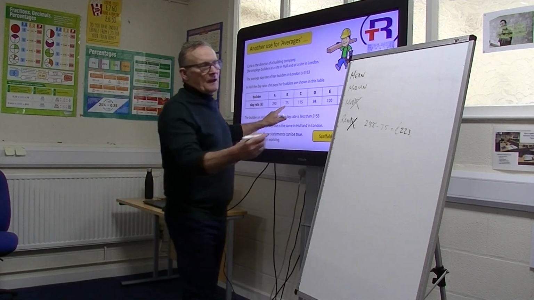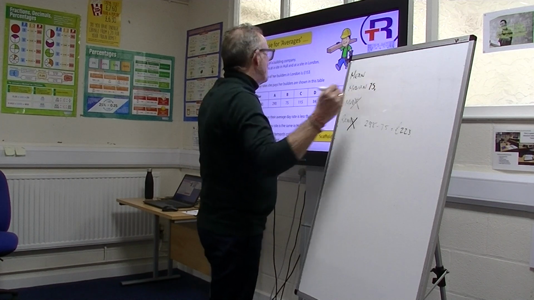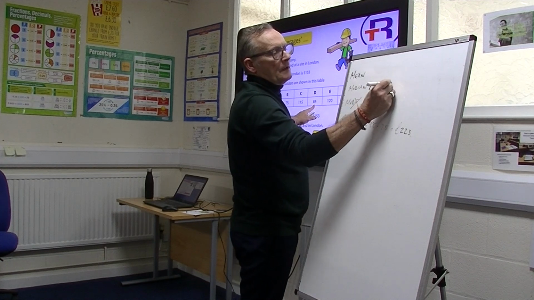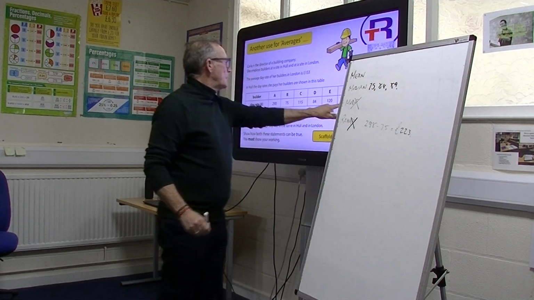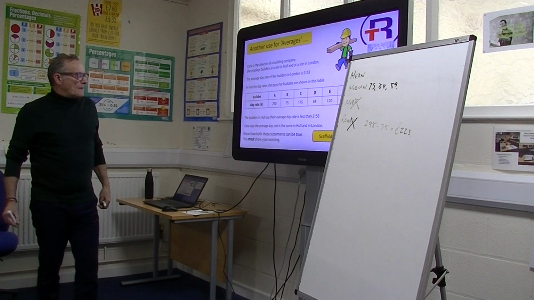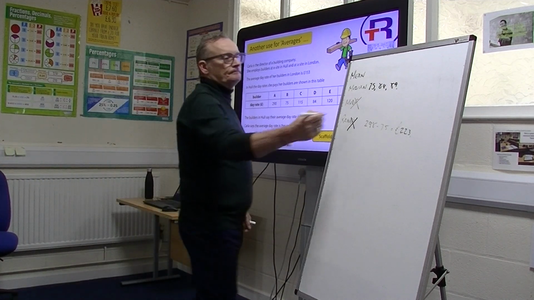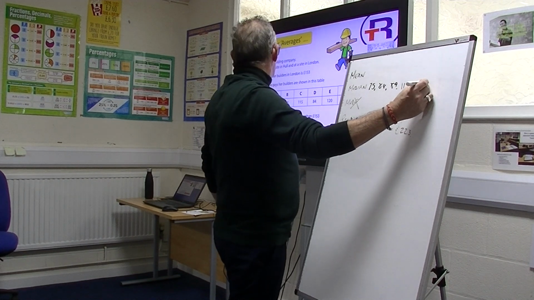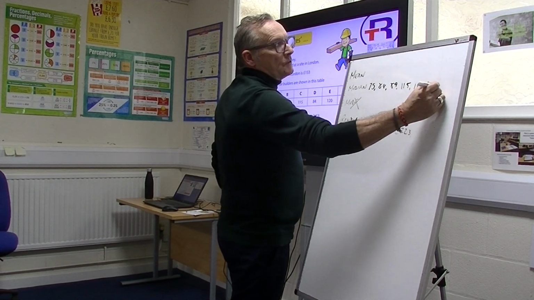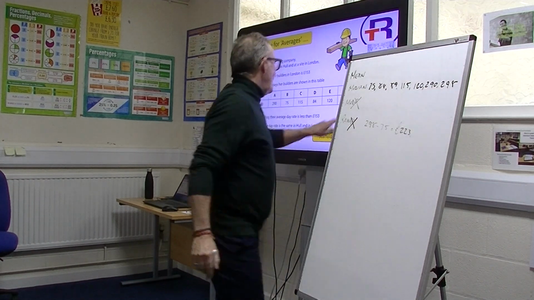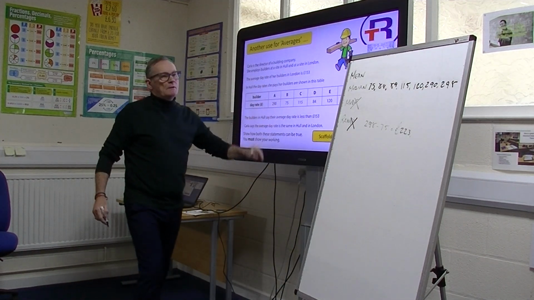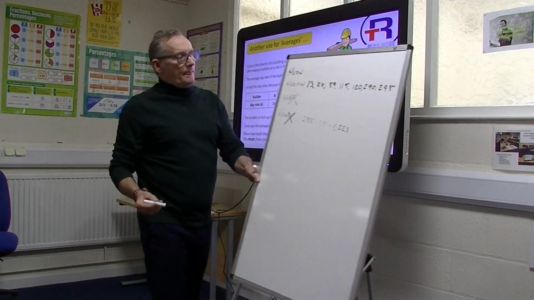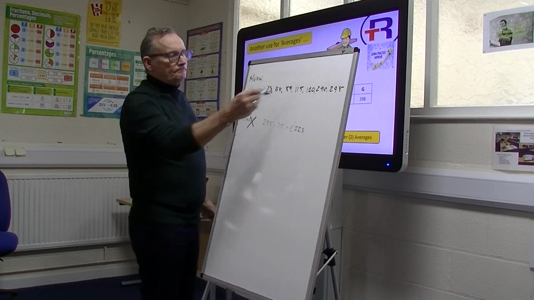So start with 75, 84, 89. What's after that? 115, 120, 290, and then 298. Let's just check: 1, 2, 3, 4, 5, 6, 7 builders, 1, 2, 3, 4, 5, 6, 7 wages. What's the median? The middle one?